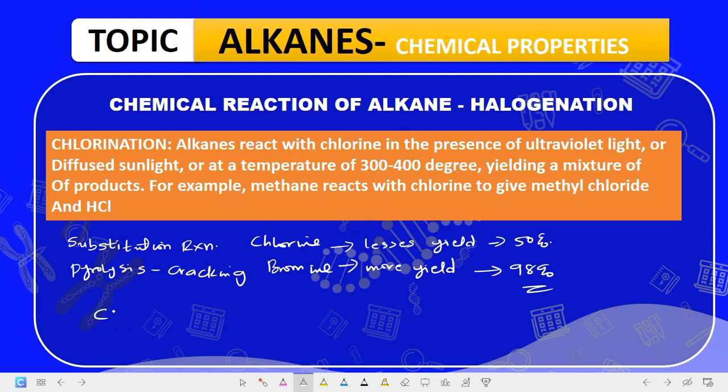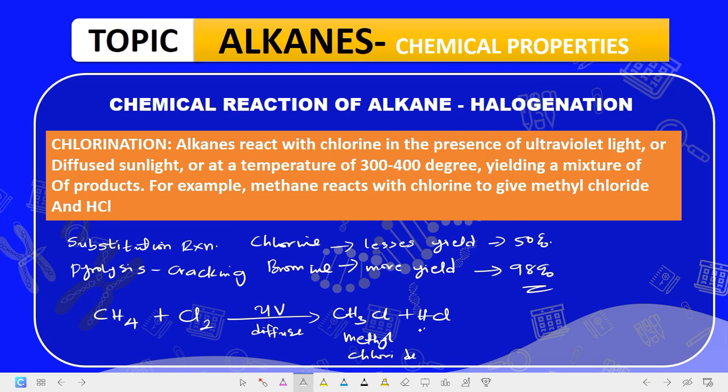So let's say this CH4, methane, reacts with chlorine in the presence of diffuse light or ultraviolet light, then it will give what? CH3Cl plus HCl. This is methyl chloride, and this is hydrogen chloride.